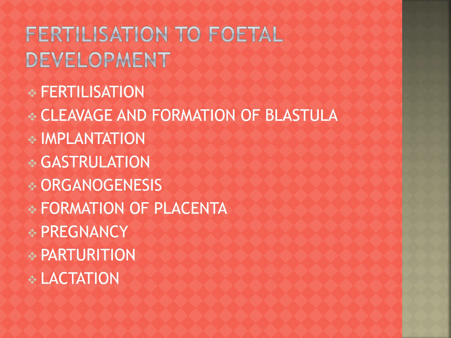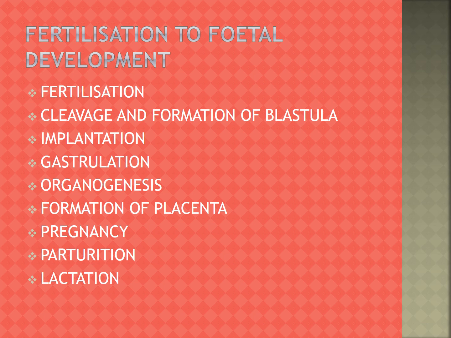A cord containing blood vessels that connects the placenta with the fetus is called the umbilical cord. That is the connection from the baby to the mother, which gives the food material, diffusion of oxygen, excretion of nitrogenous waste, elimination of carbon dioxide. Okay, that is the formation of placenta.